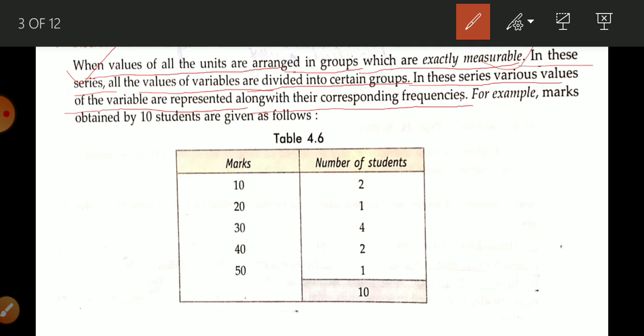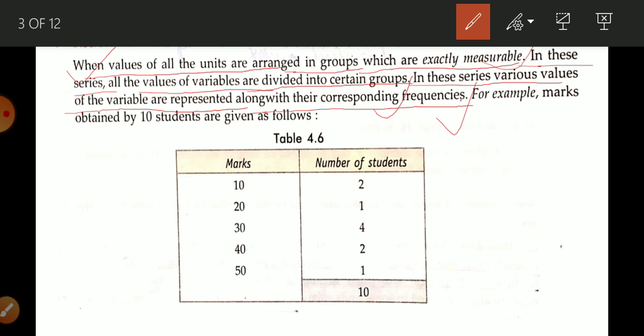So that is why, because there is frequency, it is also known as a frequency array. Remember, in individual series there is no frequency given, but in discrete series there is frequency given.